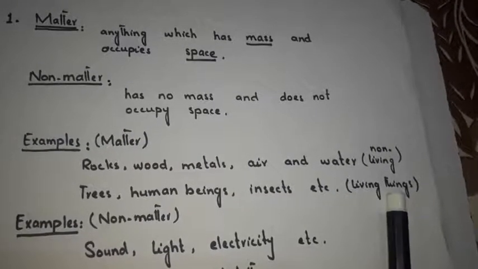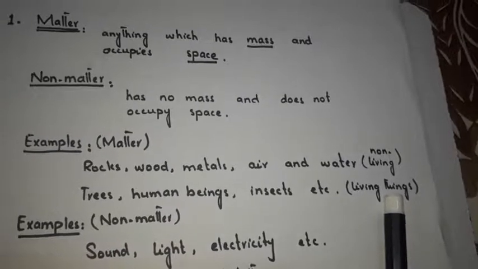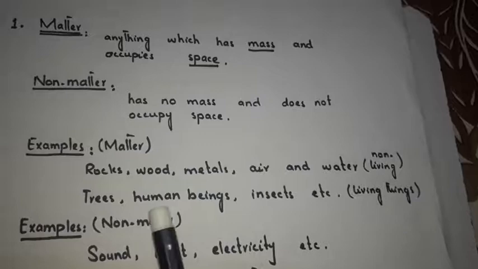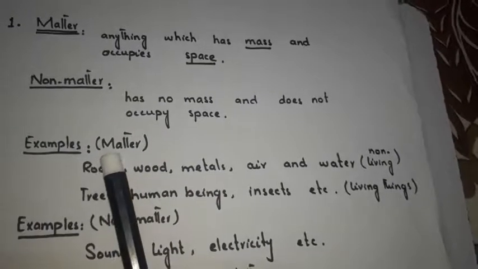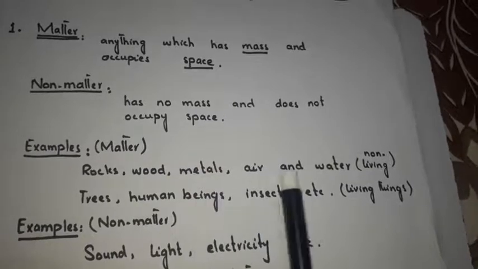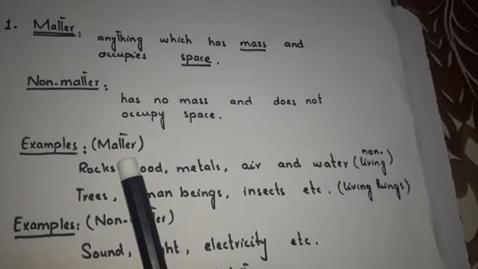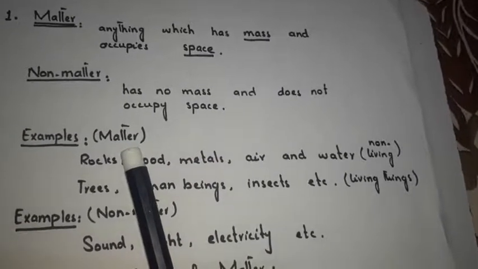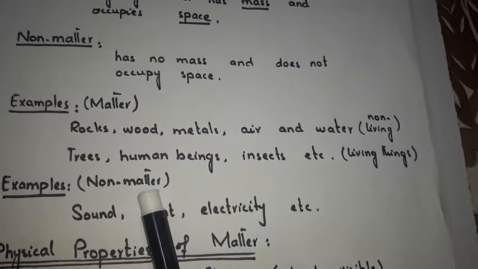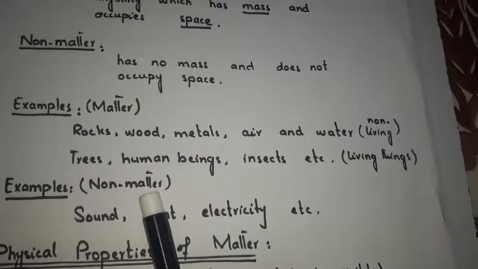That means all the living things that can grow and move are examples of matter, while some non-living things like rocks, wood, metals, air, and water are also examples of matter. Next, I will give you some examples of non-matter. Non-matter has no mass and doesn't occupy space.